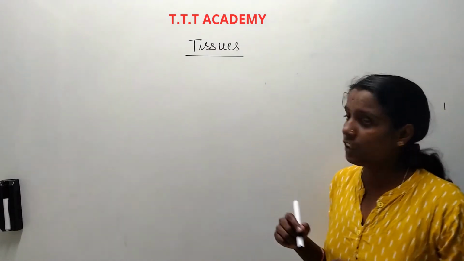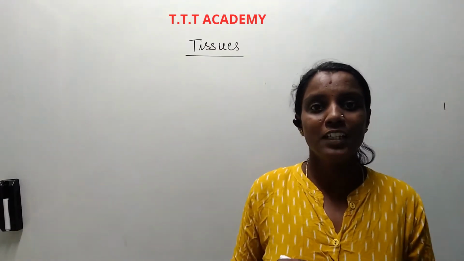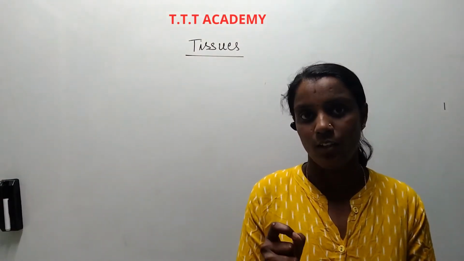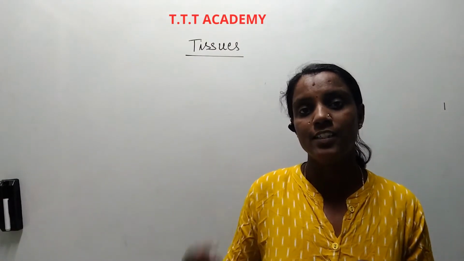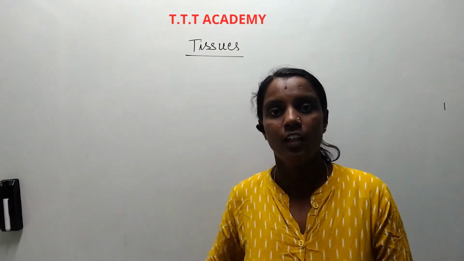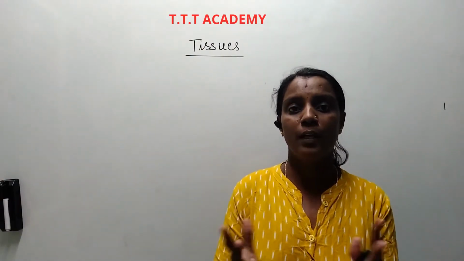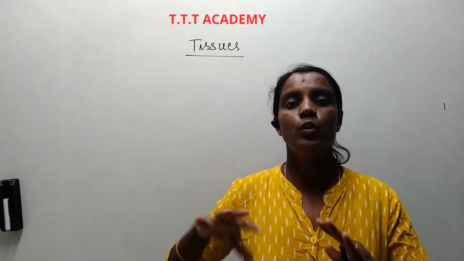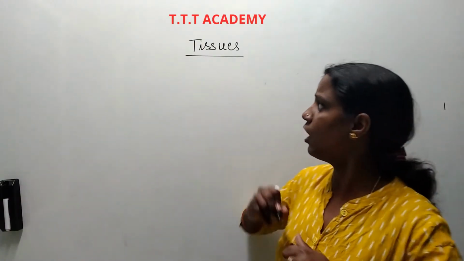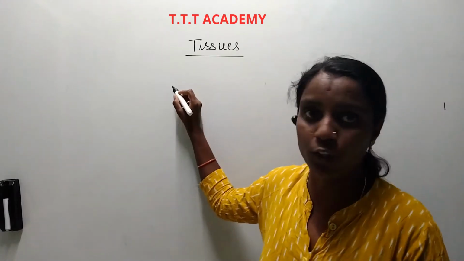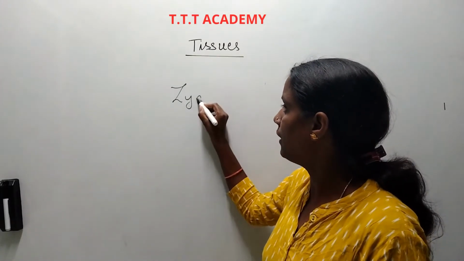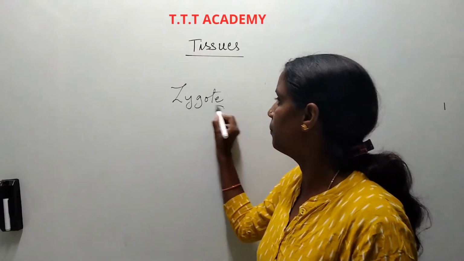Alright, tissues. You know that our body is built from a single cell. When the cells start dividing, many groups of cells are formed. A group of cells is known as a tissue. In the embryo, when a zygote is formed, that is a single cell.